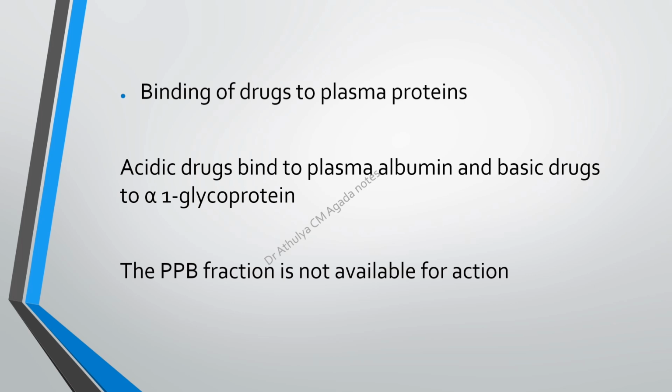In that, if it is acidic drugs, it binds to the plasma albumin, and the basic drug binds to the alpha-1 glycoprotein, and this plasma protein bound fraction is not available for the action. That is, some drugs are bound with these plasma proteins and some are free, and those which are free are available for the action, and those which are plasma protein bound are not available for the action. After some process, this plasma protein bound fraction becomes free, and at that time it will be available for the distribution purpose.